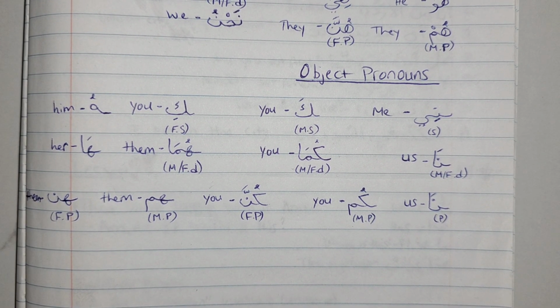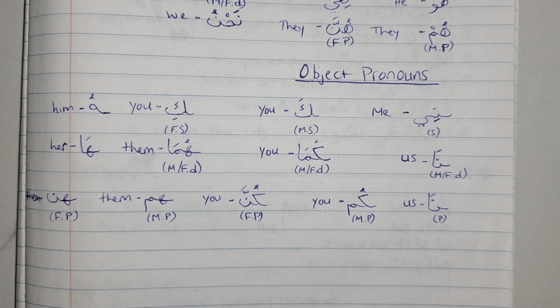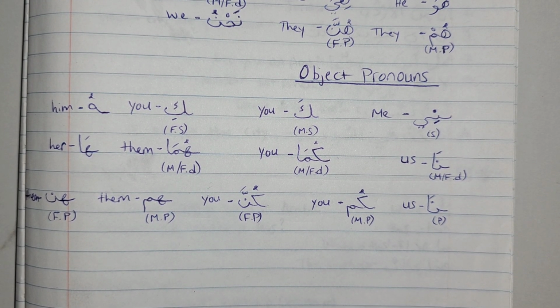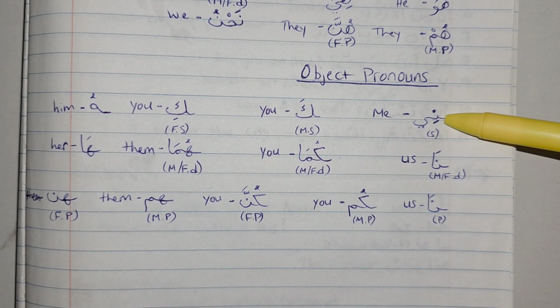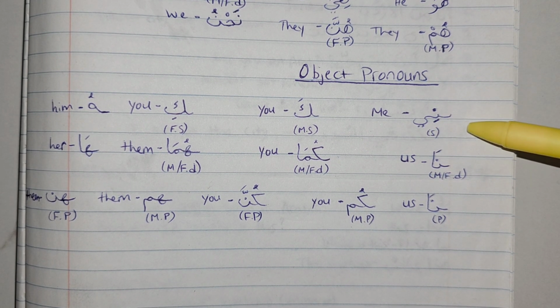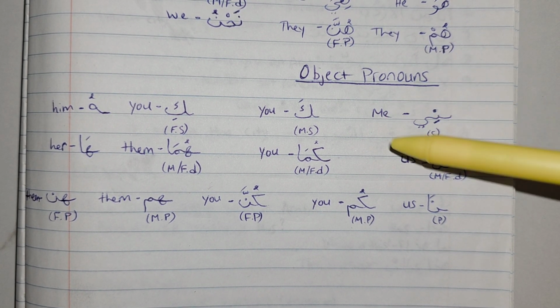So for the object pronouns, let me just do that again in case that was confusing. We have ni or ya, that means me.